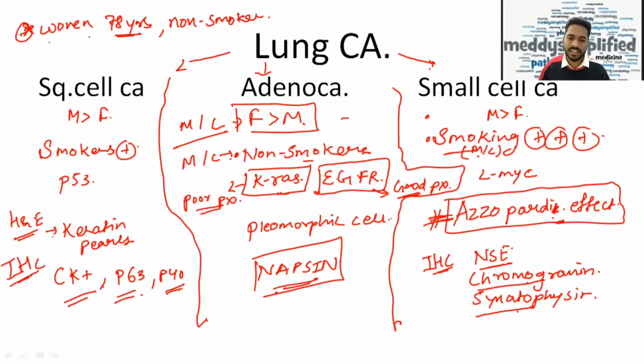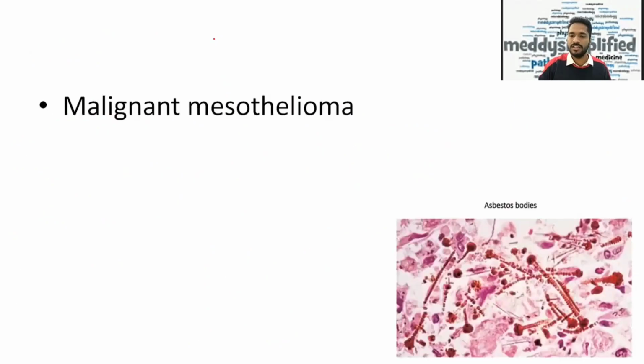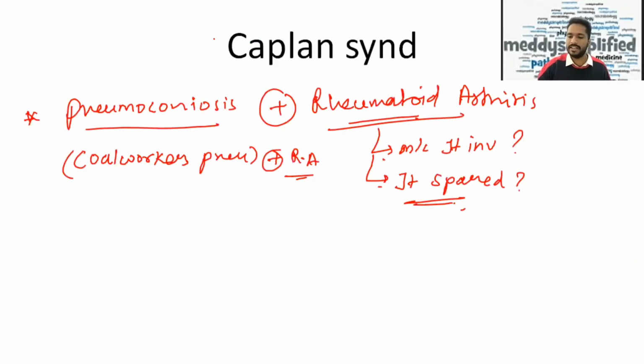If this is the history given, then how can you choose whether it's squamous cell or small cell carcinoma? The answer will be adenocarcinoma. And how do you know this? Because you have learned this one-liner that it is most common in female and most common in non-smoker. So always this one-liner will help you in this examination, whether it is a direct link or an indirect link.